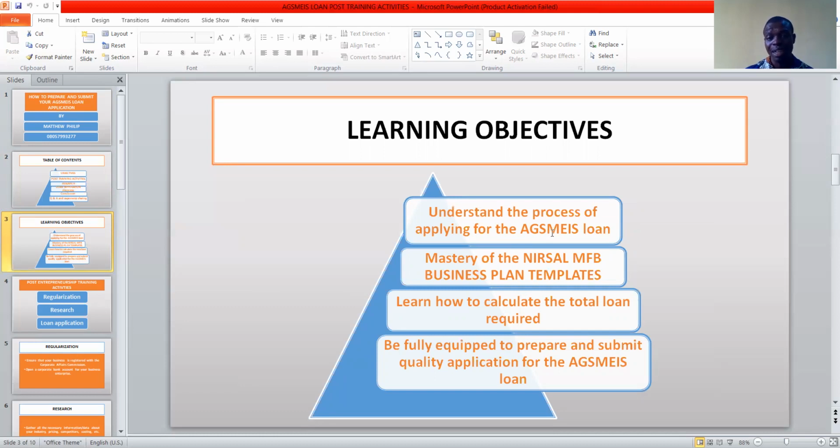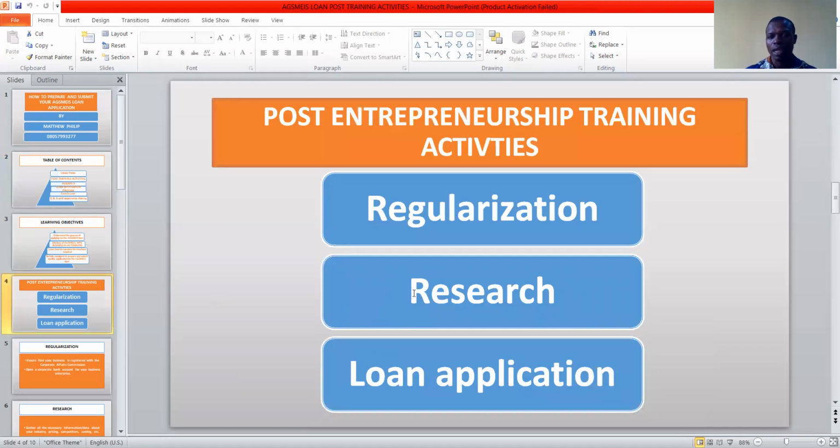You're also going to gain mastery of the NISAL Microfinance Bank Business Plan template, learn how to calculate the total loan required, and be equipped to prepare and submit a quality application for the Agsmeis loan.